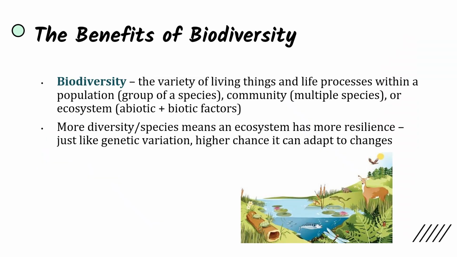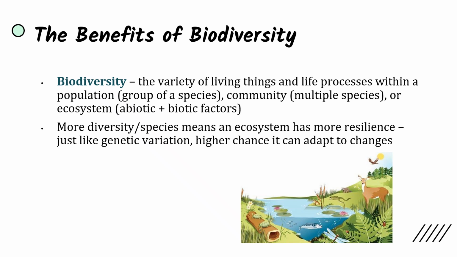So first up, what is biodiversity? Biodiversity is the variety of living things and life processes within a population, which is a group of species, a community, which are multiple species, or even an ecosystem, which includes both living and non-living factors, biotic and abiotic factors. And so biodiversity is going to be looking at the number of species in this environment, the number of individuals of each species in the environment. Like we discussed in 8.5 in community ecology, not having a balanced number of individuals in each species within an environment, within a community, within an ecosystem can also be detrimental.